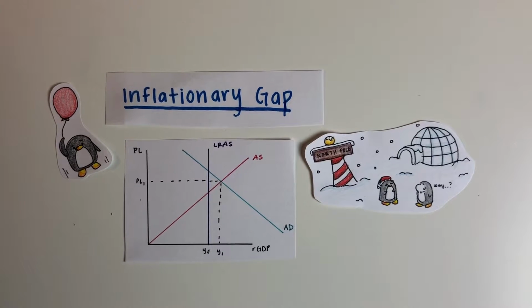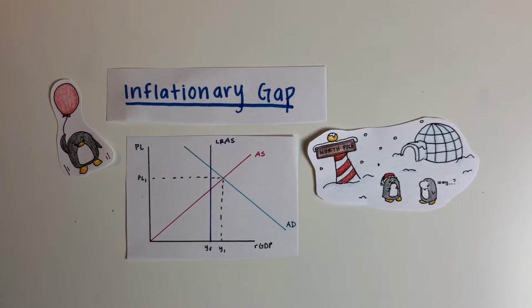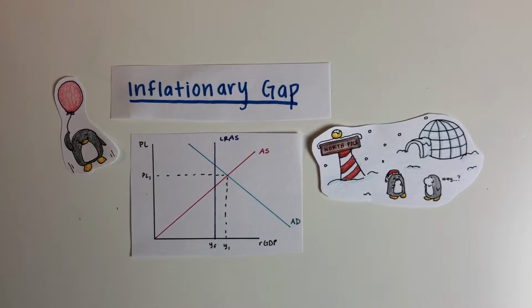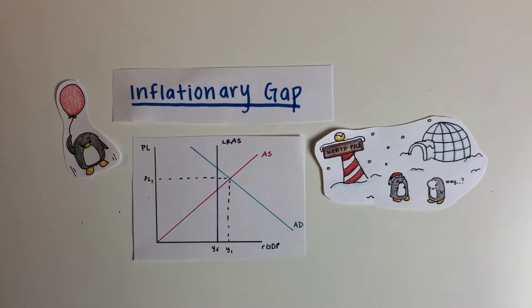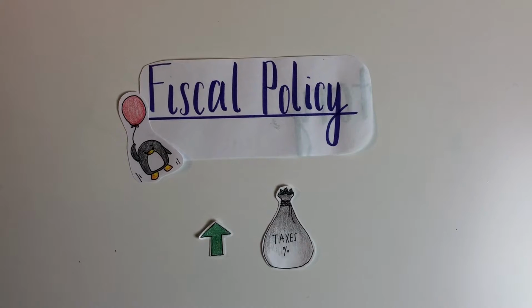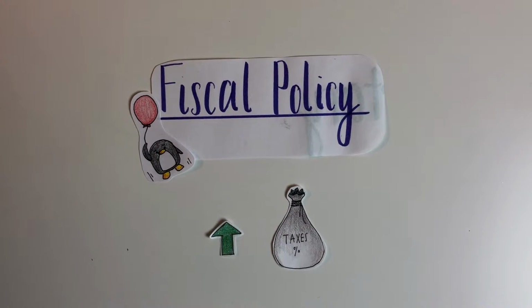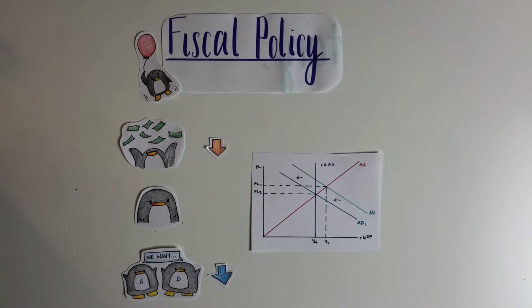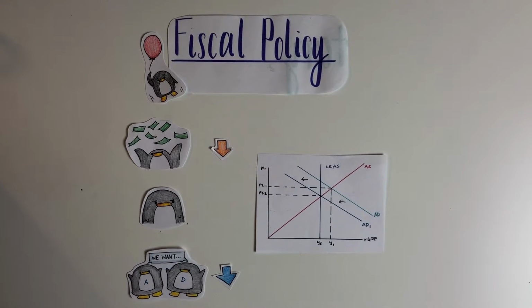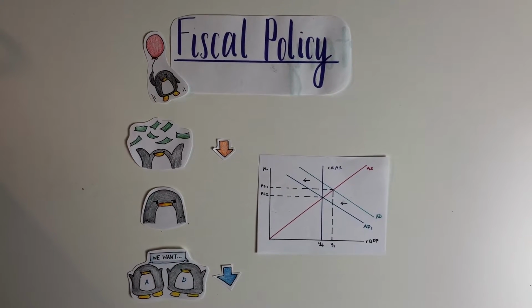Now let's do a practice problem. Suppose the North Pole is experiencing an inflationary gap. What type of fiscal policy should the government use? Well, they should use a contractionary fiscal policy by increasing taxes. This causes incomes to decrease, thus consumer spending will decrease, shifting AD to the left.